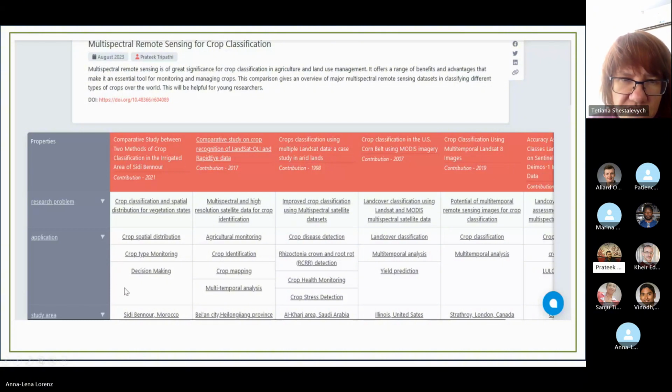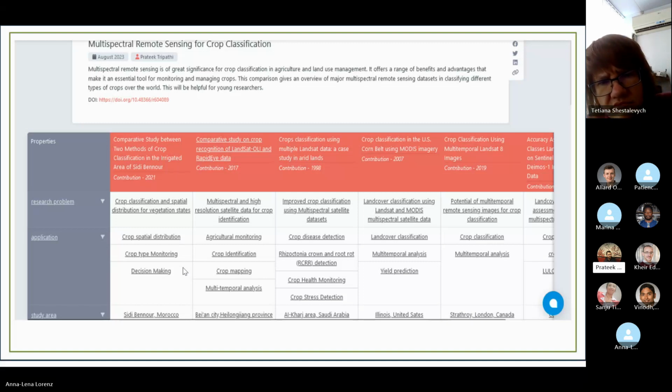For example, crop spatial distribution, crop type monitoring, decision making. The major thing is that ORKG gives you the freedom to compile a lot of papers covering different vegetation and agriculture applications in a single place. Also you can see some land cover classification, crop disease detection.